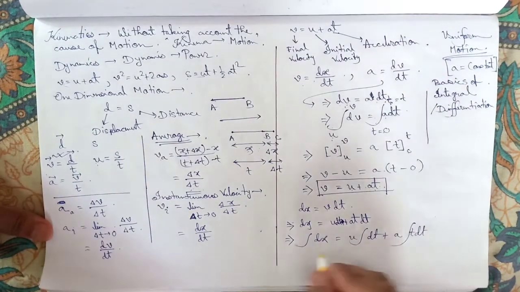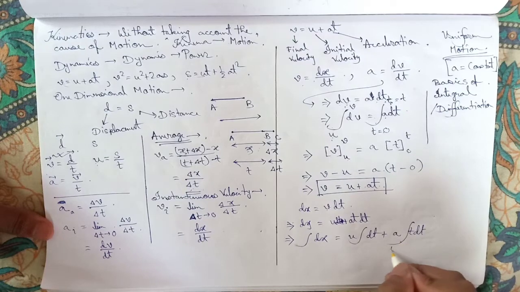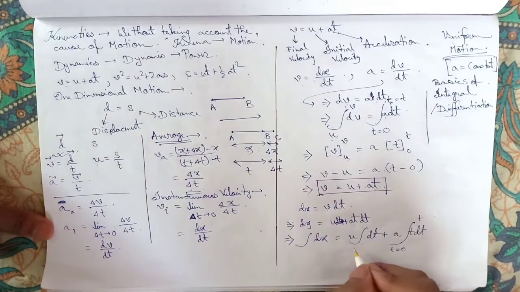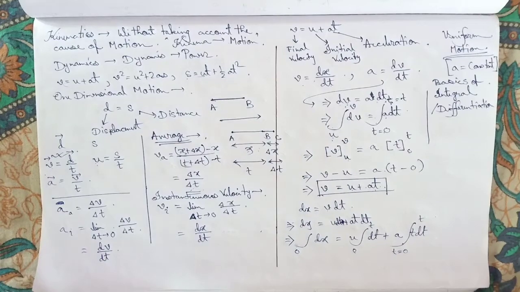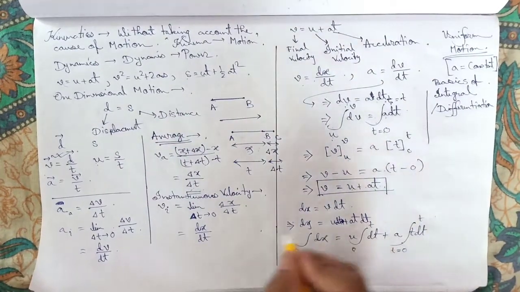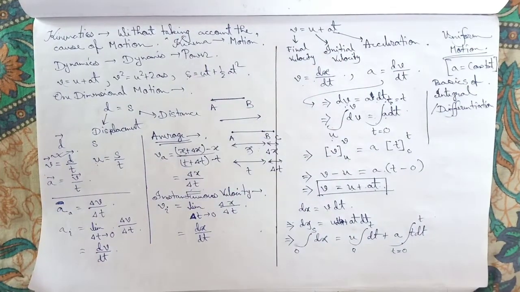Again put the limit. The time is varying from t equal to 0 to t, here also t equal to 0 to t. When t equal to 0, the distance covered is 0, because at time 0 you cannot cover any distance. Now at t equal to t, you covered s distance. So we put s here.